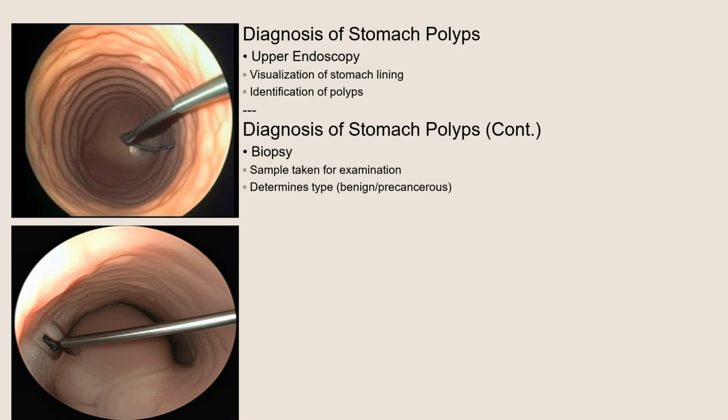Diagnosis usually begins with an upper endoscopy. A long, thin, flexible tube with a camera on the end is inserted through the mouth and into the stomach. This allows the doctor to visualize the stomach lining and identify any polyps. If a polyp is found, a biopsy is typically taken. This involves removing a small sample of the polyp for microscopic examination. The biopsy helps determine the type of polyp and whether it's benign or precancerous.